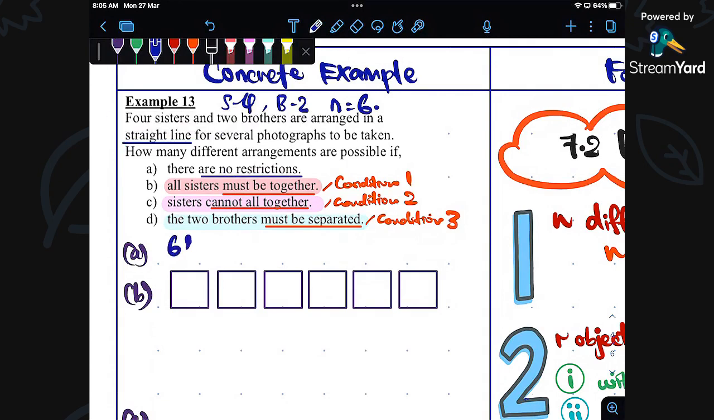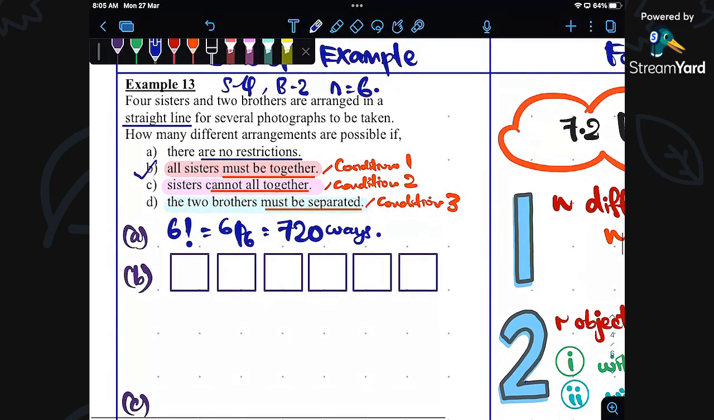So the answer is just 6 factorial or 6p6, because it doesn't matter, it says no restriction, and so the answer is 720 ways. Next question, it is about all sisters must be together.